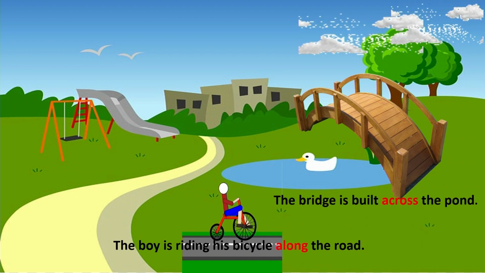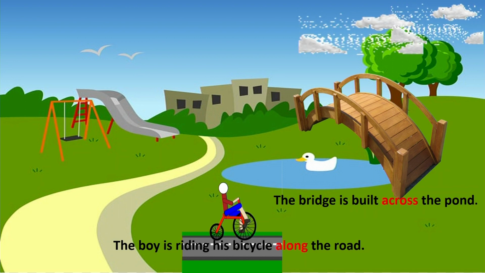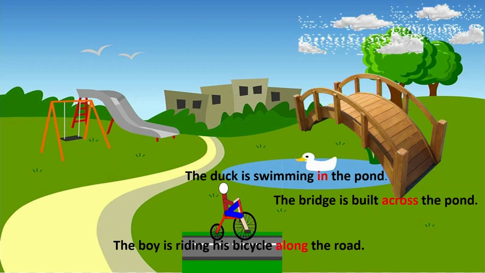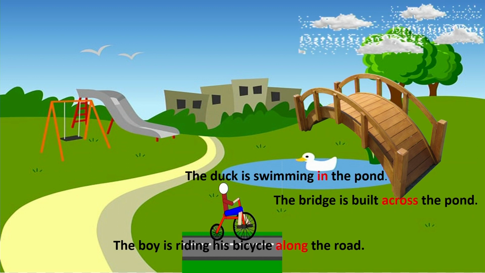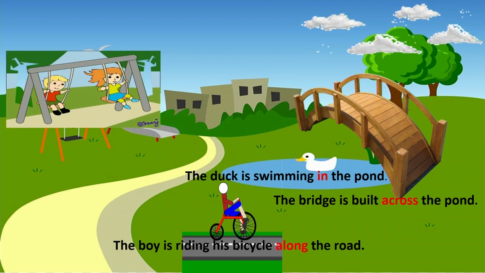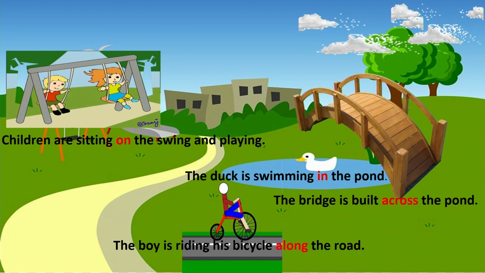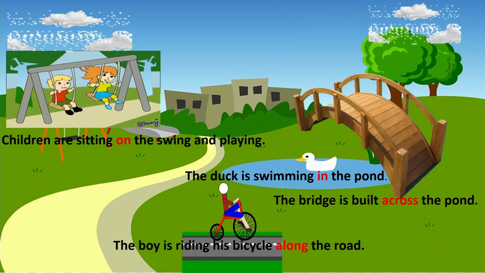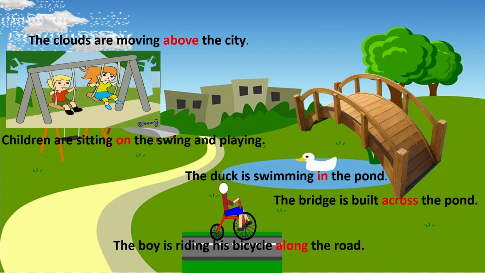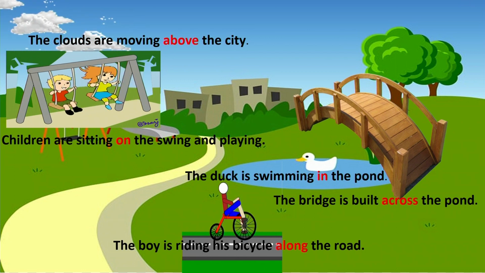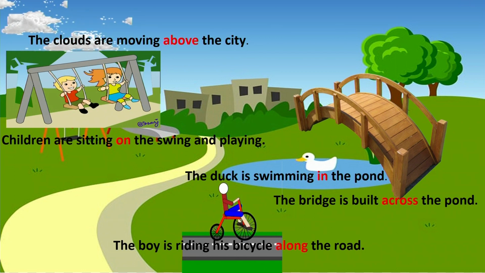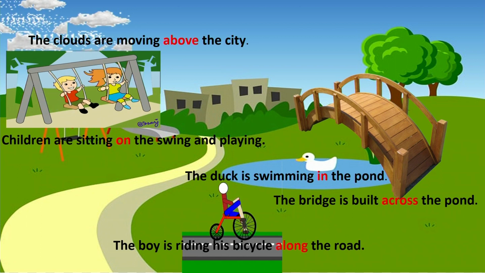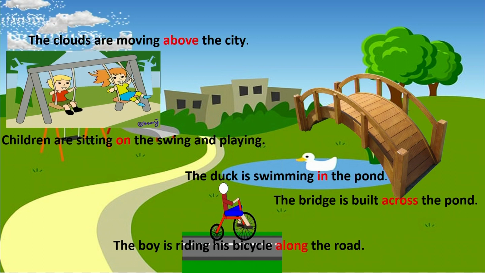Next one, the bridge is built across the pond. Next, what is there? The duck is swimming in the pond. Next, the children are sitting on the swing and playing. Next, the last one, the clouds are moving above the city. What are these? Yes, observe there: above, on, in, across, along.